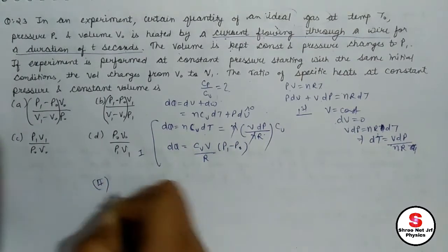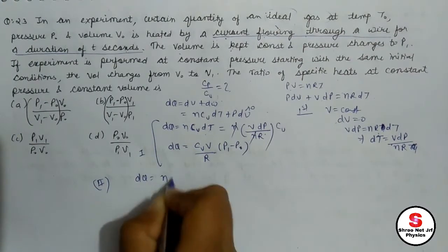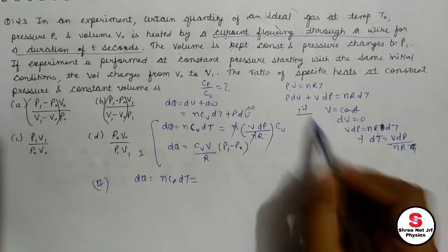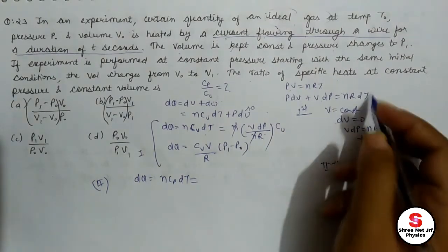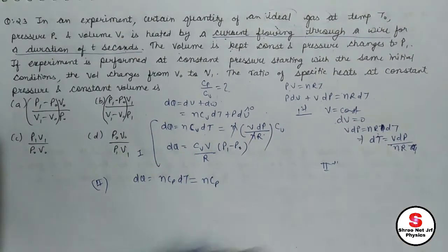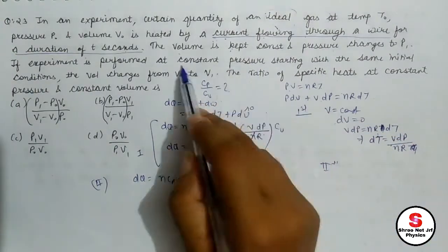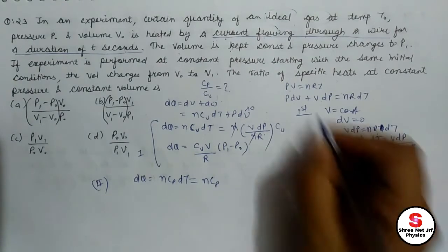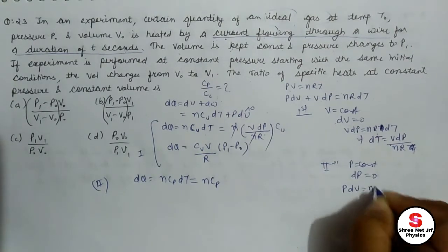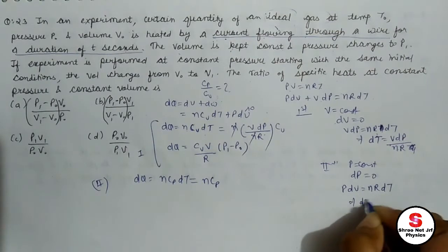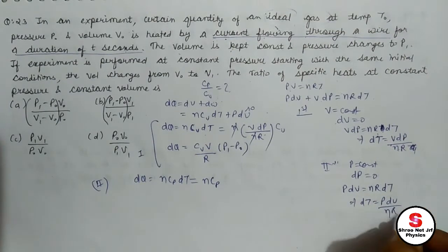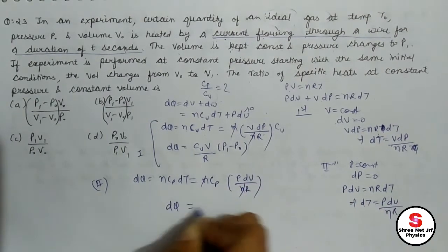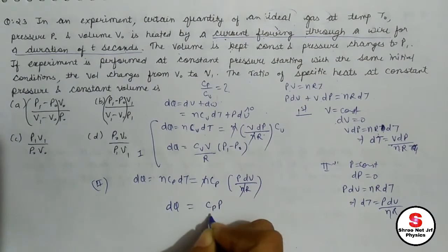For the second case, if I write dQ equals what here? nCp dT. Just like I did earlier, for the second case I need nCp as it is. We need to find dT. In the second case, we know what we are keeping: constant pressure. Pressure equals constant, that means dP equals 0. So PdV equals nR dT, that means dT equals PdV divided by nR, and n cancels out. So dQ equals Cp P dV divided by R.